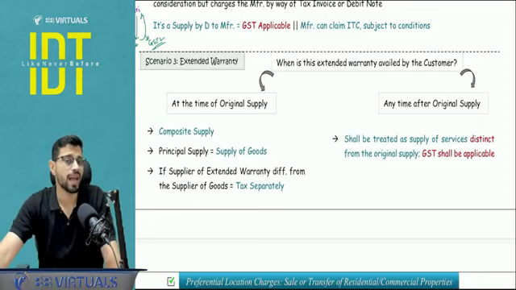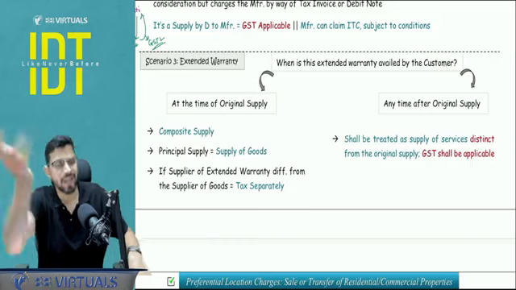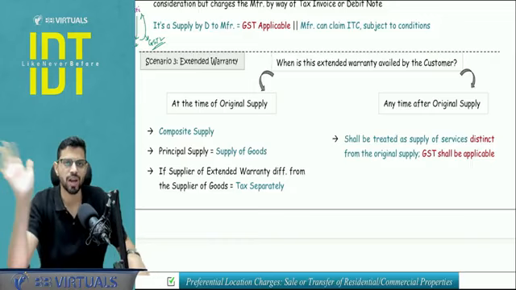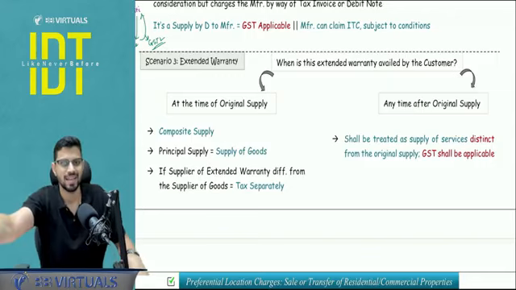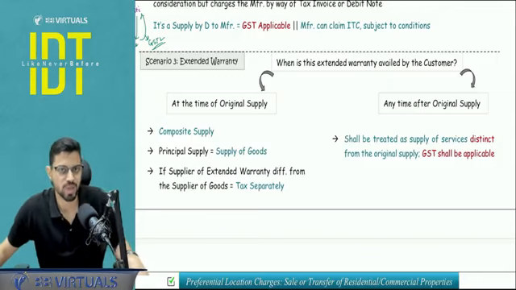But if I buy extended warranty after buying the keyboard, be it from Logitech or any other person, or I buy extended warranty from someone else, then that will be taxed separately. It won't be a composite supply.